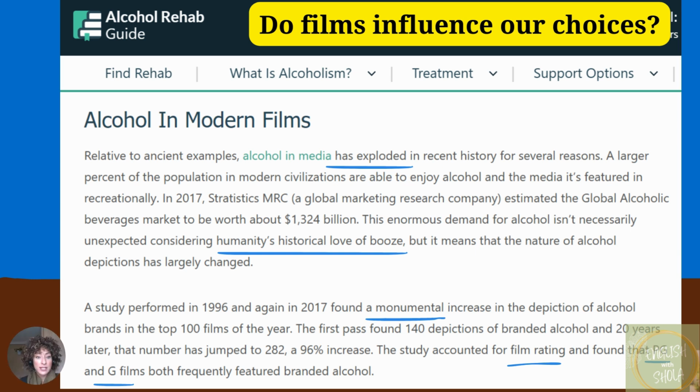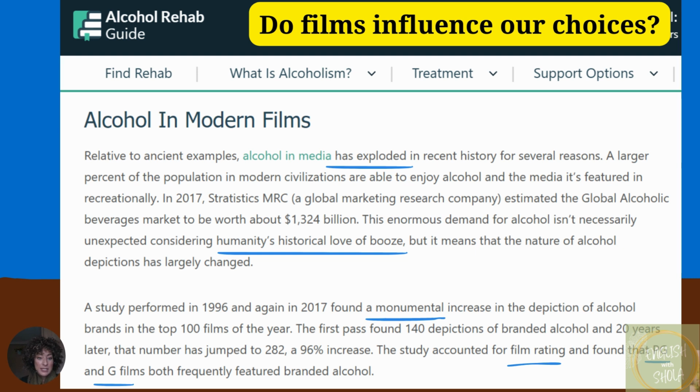A larger percent of the population in modern civilizations are able to enjoy alcohol and the media it's featured in recreationally. In 2017, Statistics MRC, a global marketing research company, estimated the global alcoholic beverages market to be worth about 1,324 billion US dollars. This enormous demand for alcohol isn't necessarily unexpected, considering humanity's historical love of booze, but it means that the nature of alcohol depictions has largely changed.